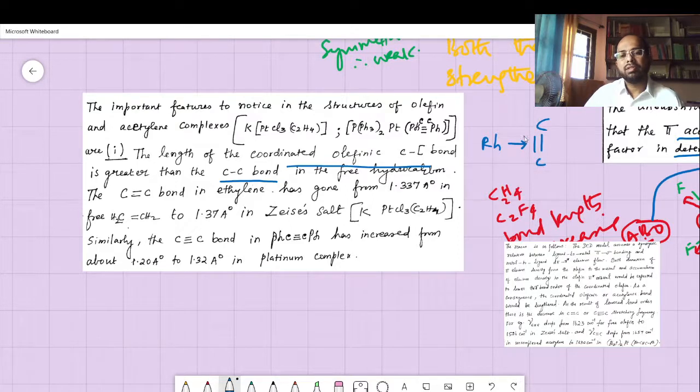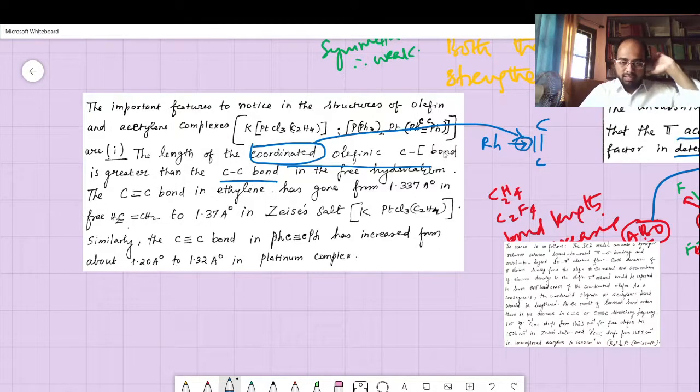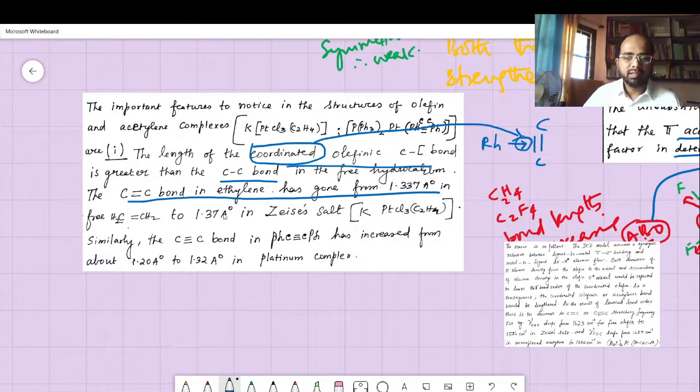So this particular bond is coordinated. It's greater than the C=C bond in the free ethylene. The C=C bond length in ethylene has gone from 1.337 angstrom in free C2H4 to 1.37 in Zeise's salt.